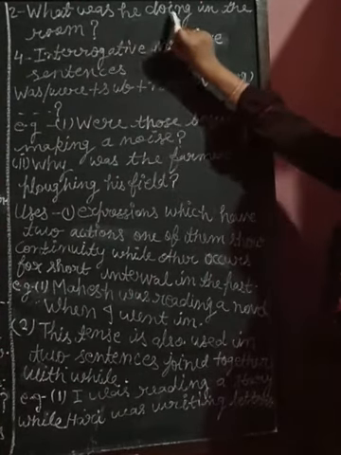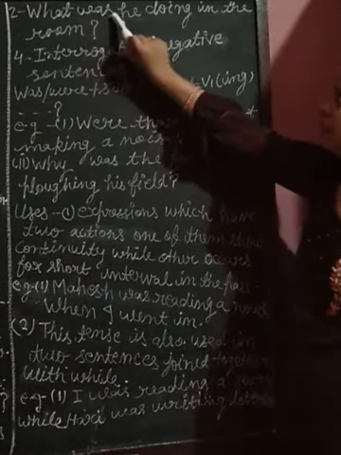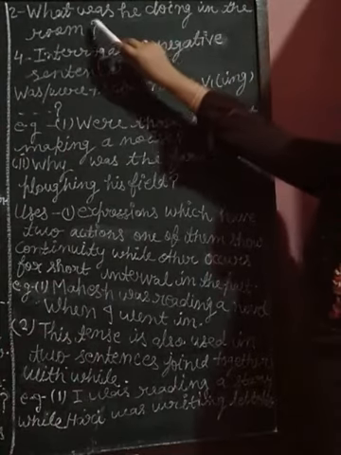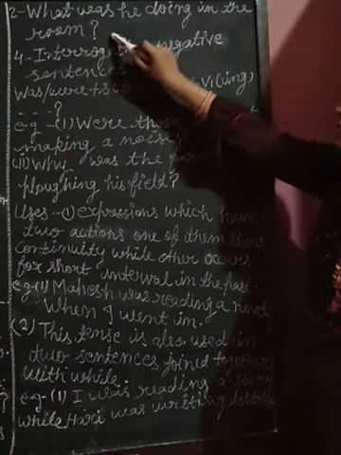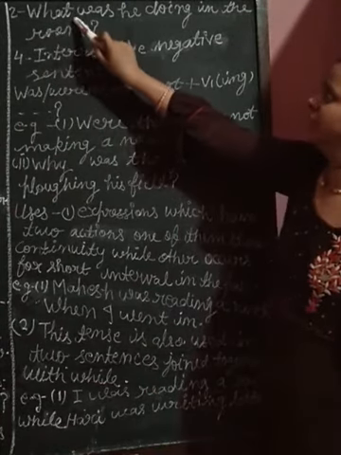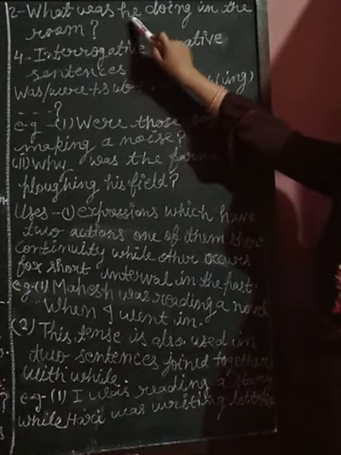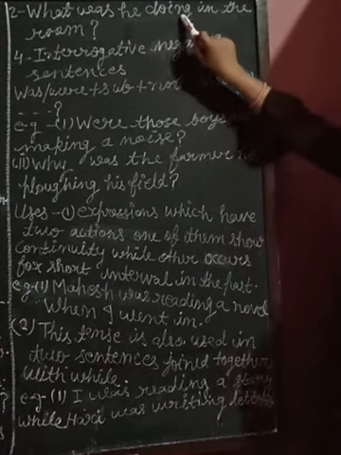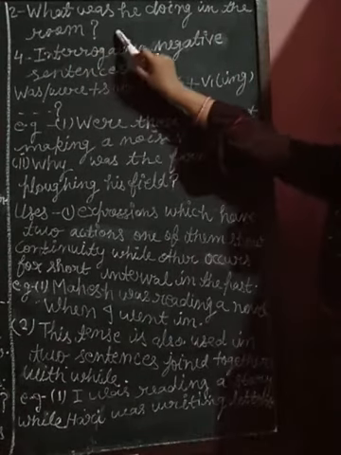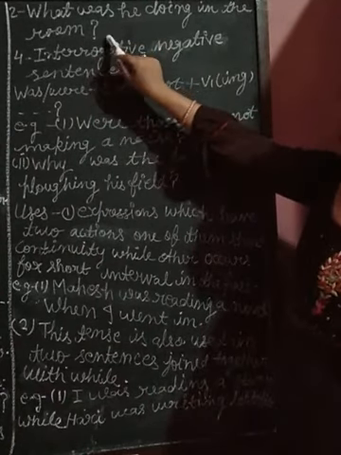What was he doing in the room? He is a singular subject, so we use the helping verb was here. Okay students, this is a WH word type interrogative sentence. How do we make it? First of all, we write the WH word, and after that the helping verb. After the helping verb, we write the subject, and after the subject the verb first form with ing. The room is the object. At last, the interrogative sign. Students, in interrogative sentences, the interrogative sign is a must.